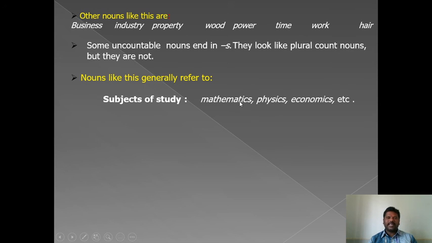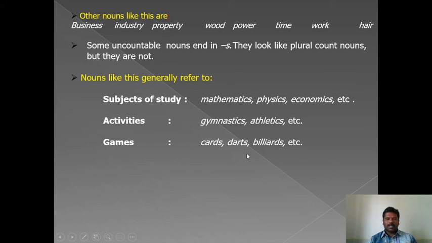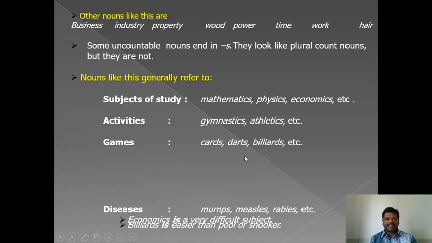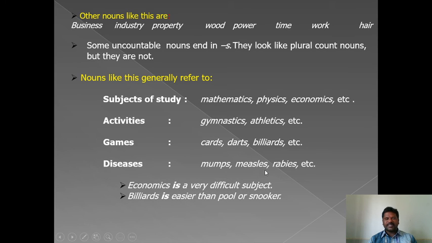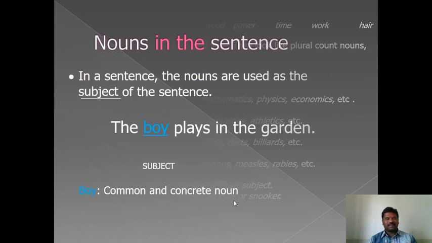Like mathematics. See, the word mathematics ends in s. Usually people think it's a plural. No, it has no plural form. It is always used in a singular sense, so it always takes a singular verb. Subjects: mathematics, physics, economics. Activities: gymnastics, athletics. Games: cards, darts, billiards. Diseases: mumps, measles, rabies. Economics is a very difficult subject. Billiards is easier than pool or snooker.